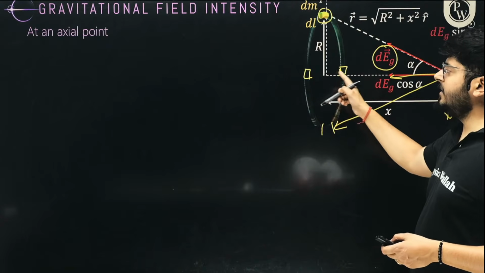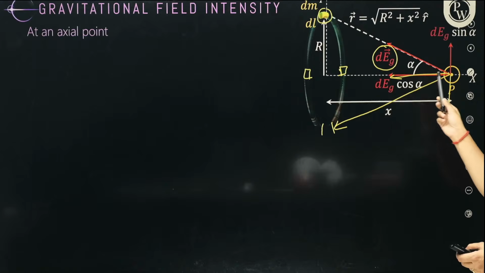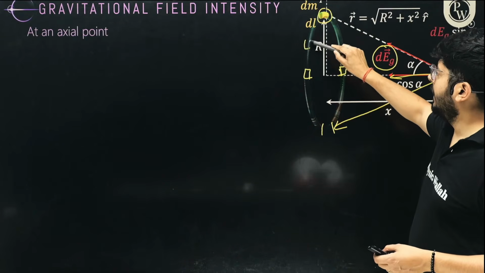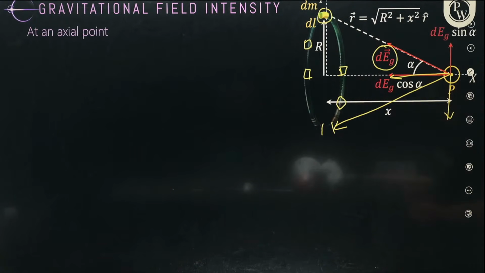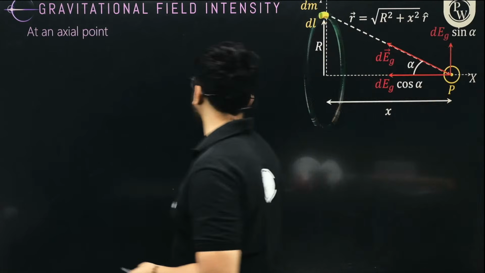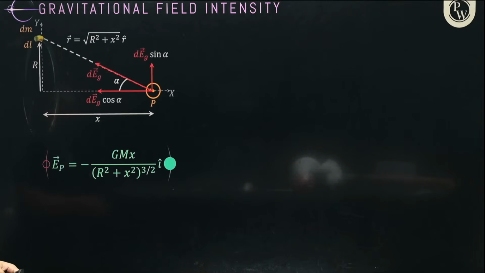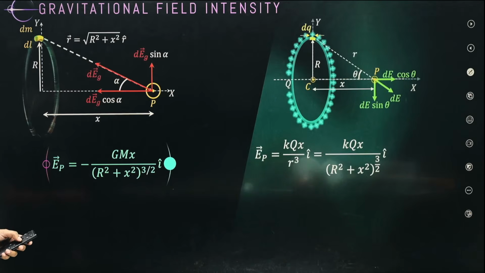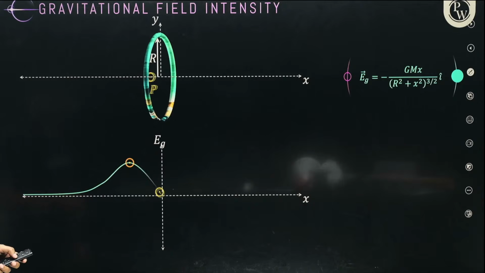We can think about two masses like this and that again. These two are also going to do the same thing. Again, this one and this one, which are opposite to each other, will cancel out the vertical components and only add up in the horizontal direction. So clearly, if you keep adding up all the components, the vertical components will cancel out and there will be only the horizontal component. This is how it is happening.